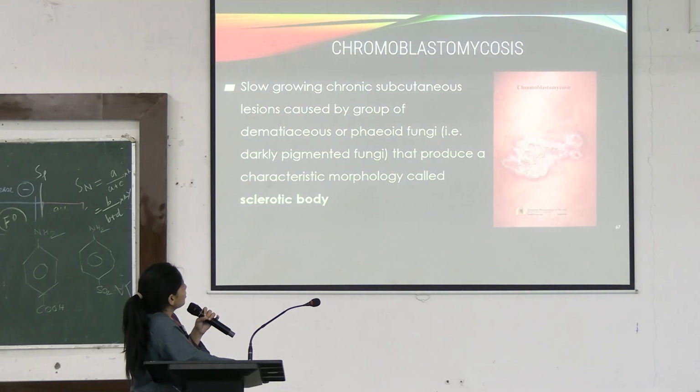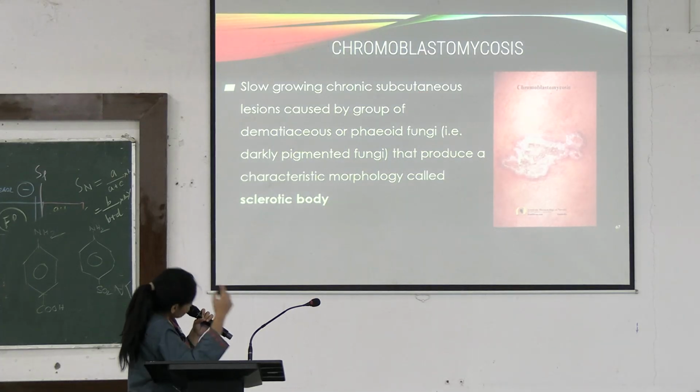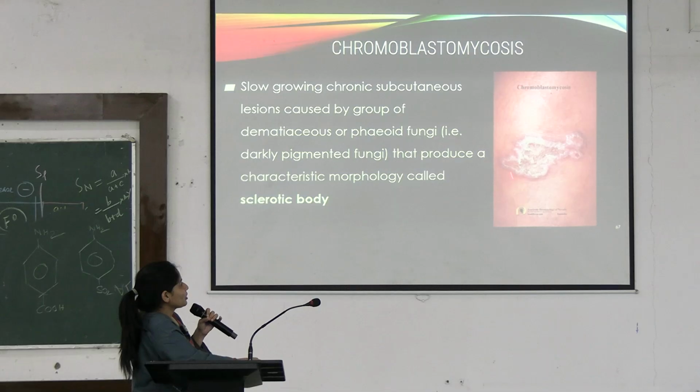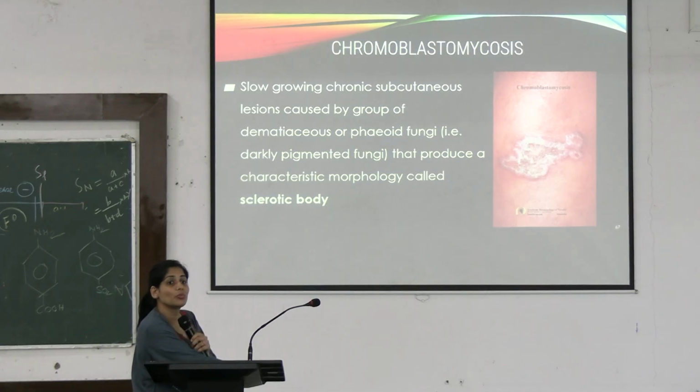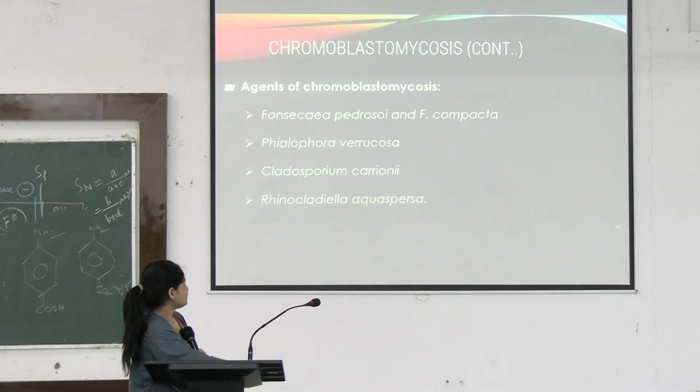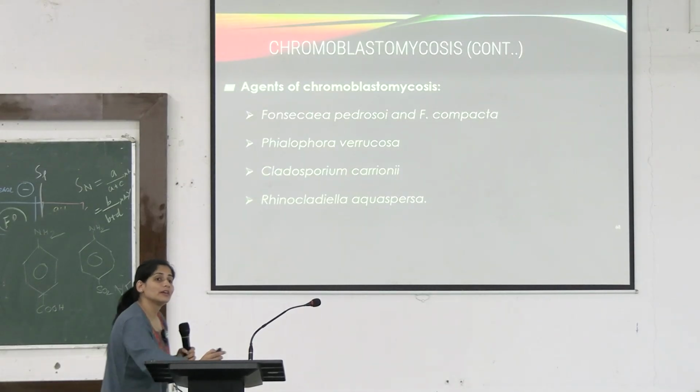Coming to chromoblastomycosis, it is again caused by a group of dematiaceous fungi that produce morphologically sclerotic bodies. This is different from the asteroid body that you saw in sporotrichosis. This is seen in chromoblastomycosis. Chromoblastomycosis is caused by pheoid fungus.